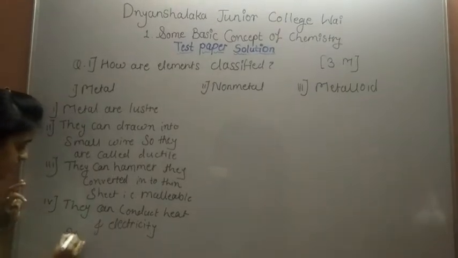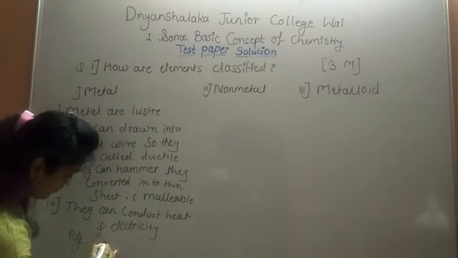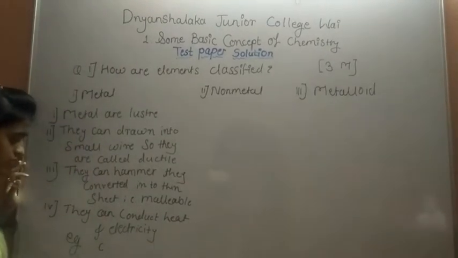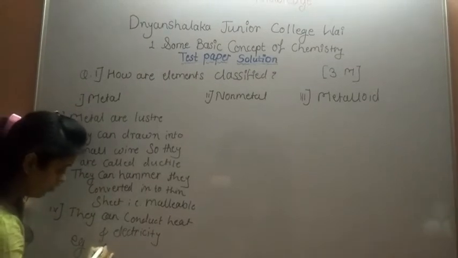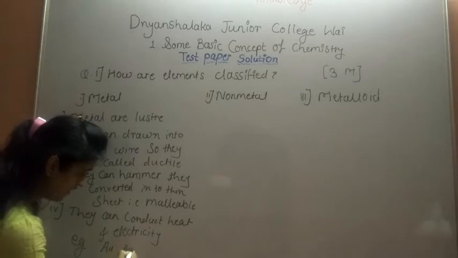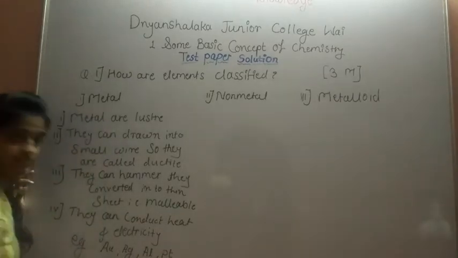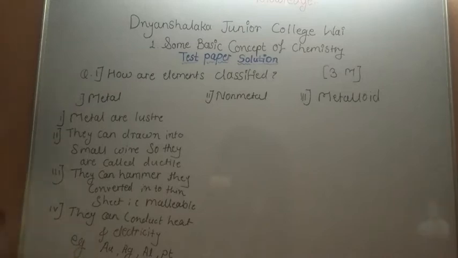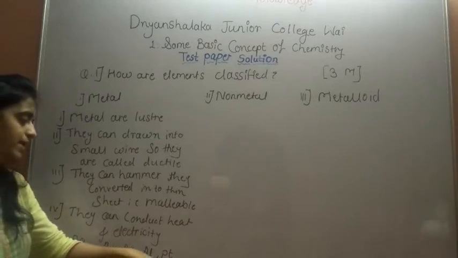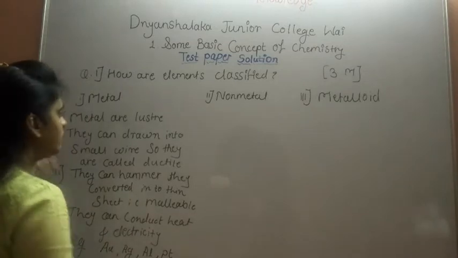For example, element means metal example, carbon is not metal. Gold, so gold symbol is Au. Silver, so silver symbol is Ag. Aluminium, Al. Platinum, Pt. So symbol of gold is Au, silver Ag, aluminium Al, and platinum Pt. It is a metal. So non-metal property, it is opposite.